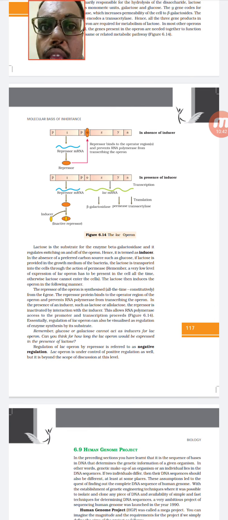This is what is taking place inside the E. coli system when the lactose is present. This is a very easy and very interesting part. But when this is asked in the examination, you should not change the sequence of the genes. If the gene sequence is changed, it is considered a mutation.